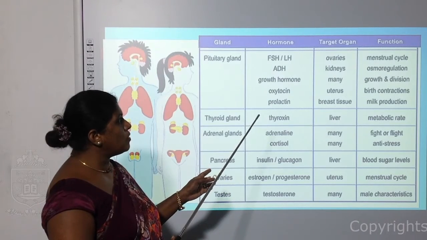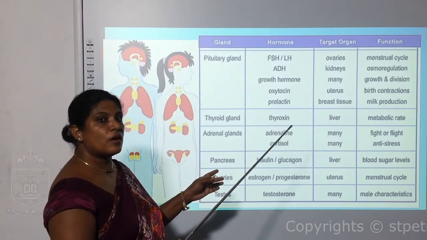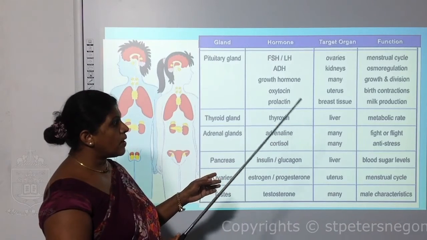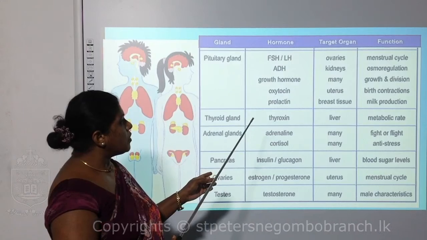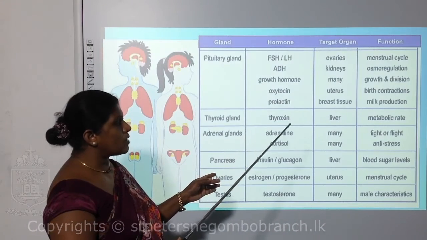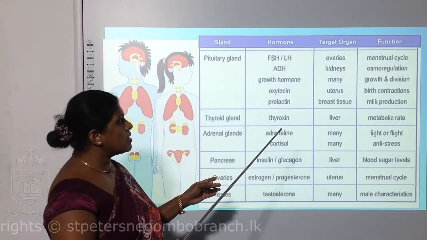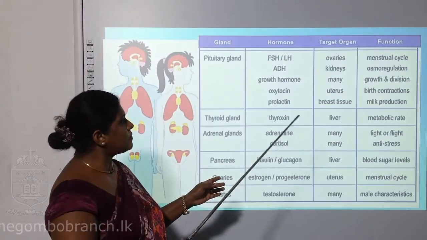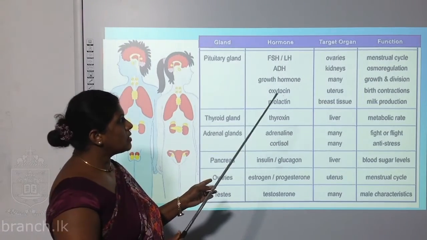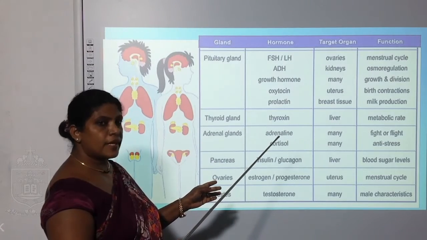Then growth hormone, on many target tissues, functions growth and cell division. Then oxytocin, target organ uterus, function birth contractions. Prolactin, target organ breast tissues,